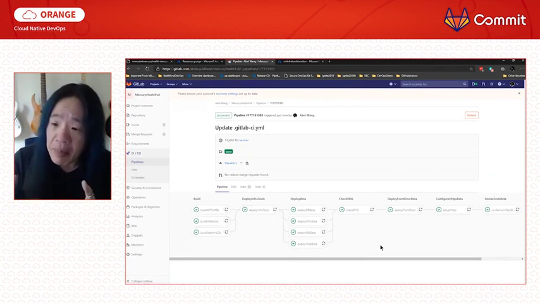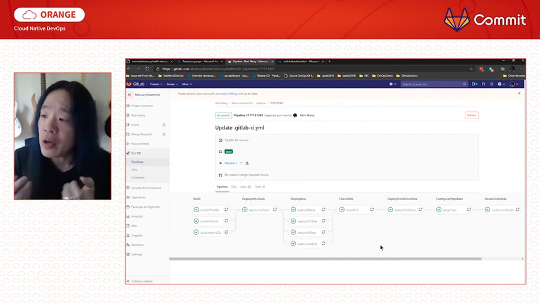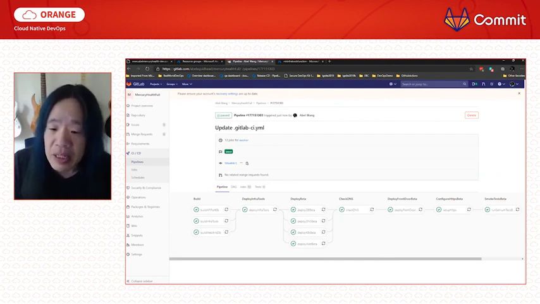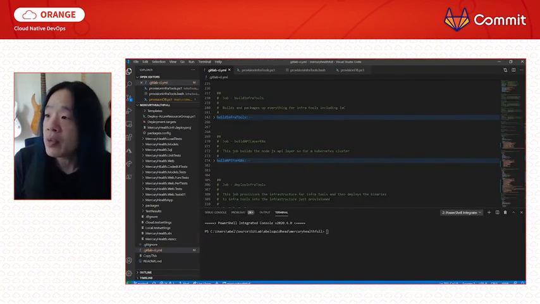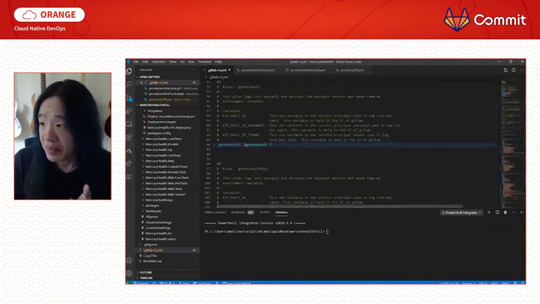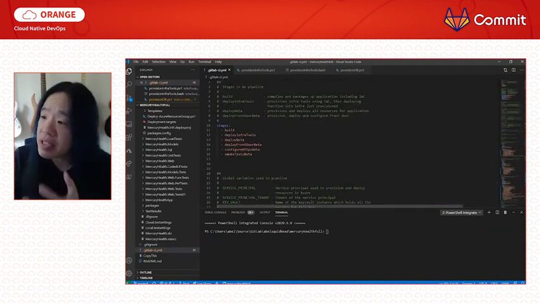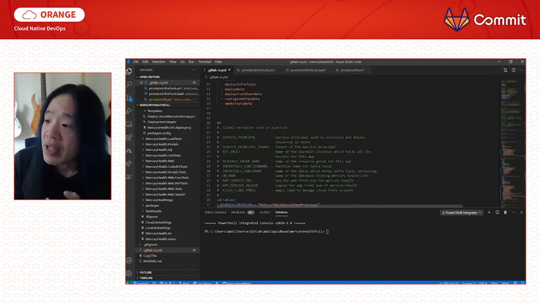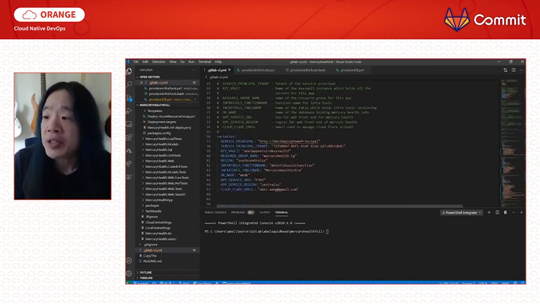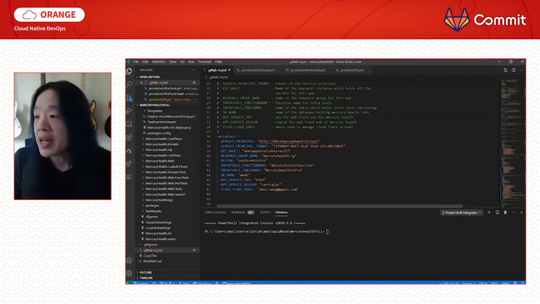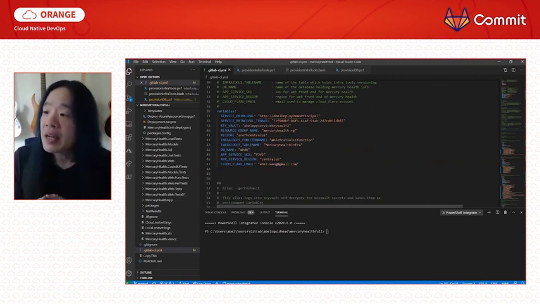Now in GitLab, the way that you define your pipelines is by using YAML. So let's jump into my editor really quickly, and we can see exactly what I'm doing. The very first thing that I do is I define all the stages that I have. And then from there, I have some variables that I use throughout this entire process, some service principals. I have my secrets stored inside of the secret section in GitLab as well. And like I said, these are just variables that I use throughout my entire pipelines.